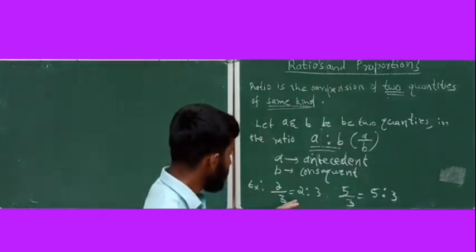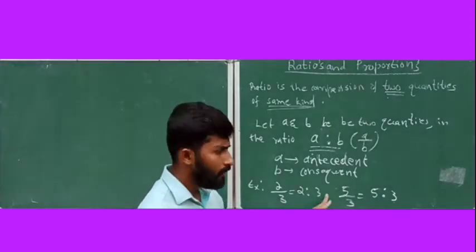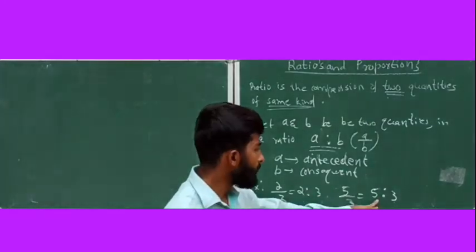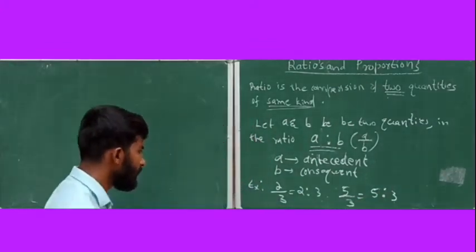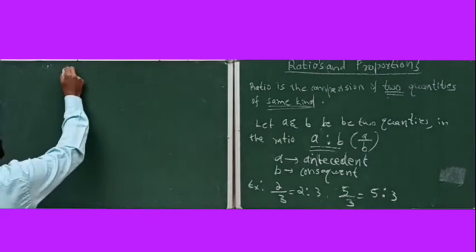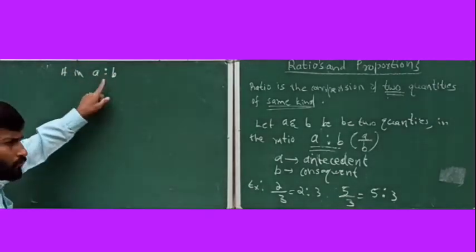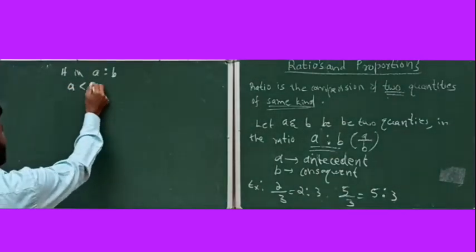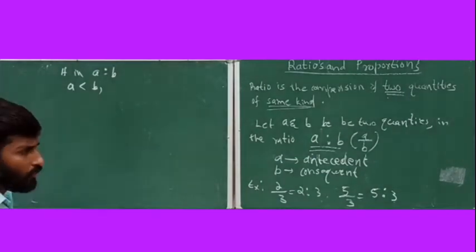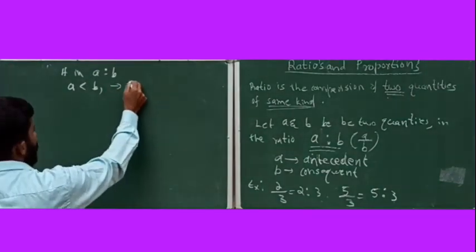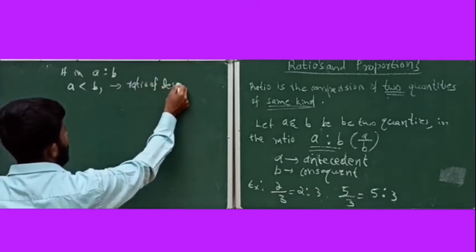Now in this case the antecedent is lesser than the consequent. In the second example, the antecedent is greater than the consequent, right? Then if in A ratio B, A is less than B, that is, the antecedent is less than the consequent, then this ratio is called a ratio of lesser inequality.